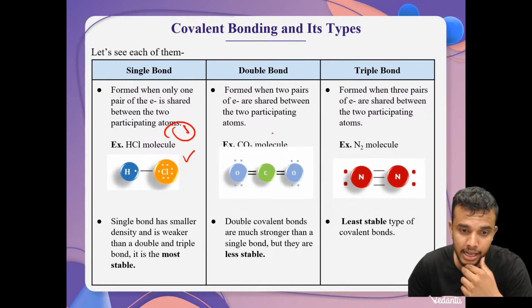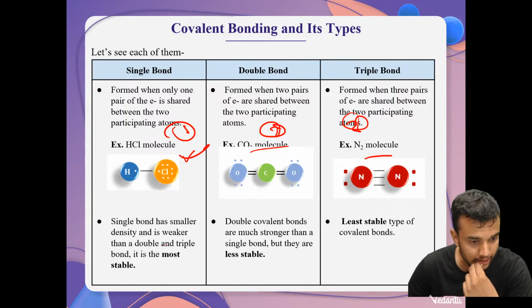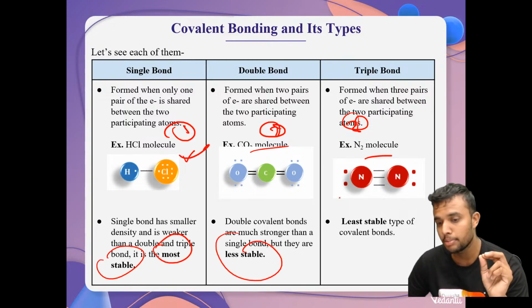Only one electron is shared. Here 2, here 3. Example: N2 molecule, CO2 molecule, HCl molecule. It has most stable, less stable, least stable.